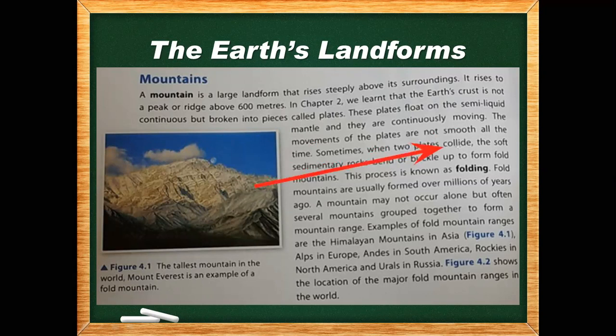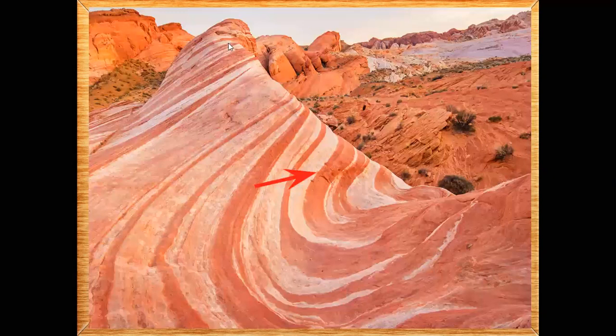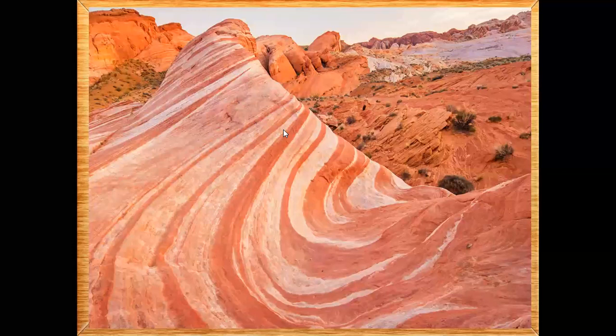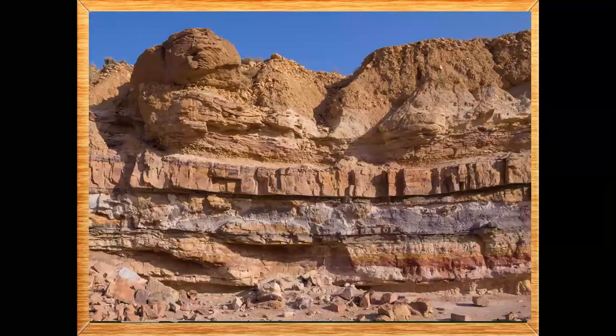The plates, both of which are moving on the semi-liquid mantle, carry sedimentary rocks. One is soft and the other one is harder. This picture is of sedimentary rock. Sedimentary rocks are of these types. This is a type of sedimentary rock.